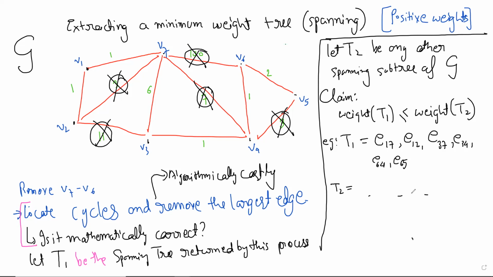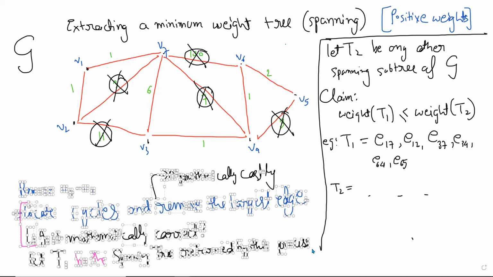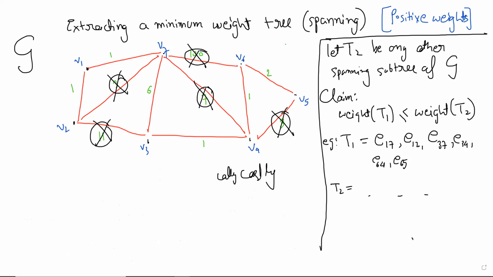What should be the process? I'll remove the algorithm and just say method, because we know the method. How do you compare T1 and T2's weights? Obviously, we want to compare T1 and T2.